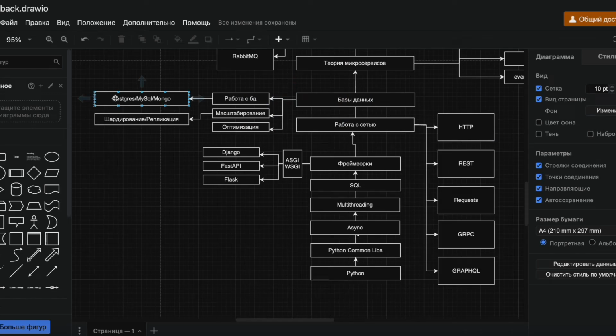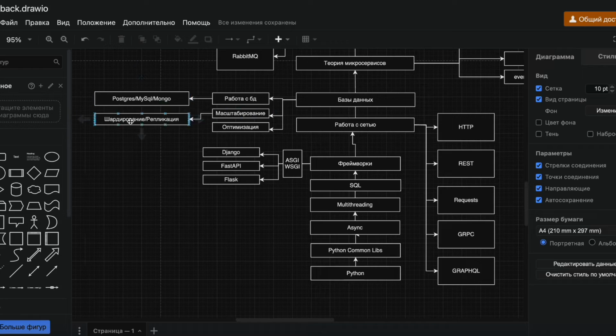The fact that we have PostgreSQL means it's a relational approach, which is pretty cool. You should know at least one of them. And Mongo is non-relational, so you can work with that as well. We also have columnar databases and others like graph databases. So there are many types, but at the very least, knowing the basics of PostgreSQL and Mongo is essential. You really can't get by without them.